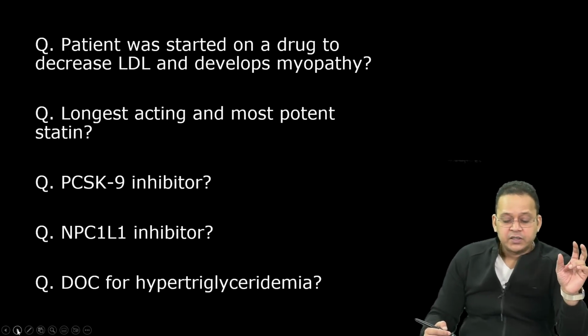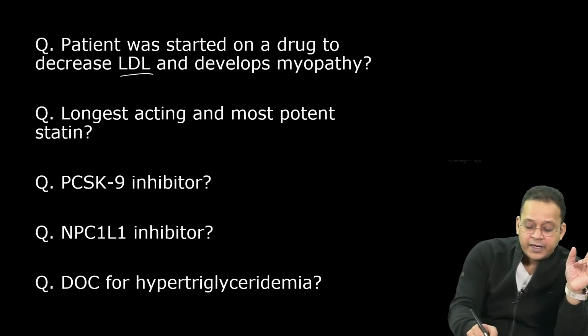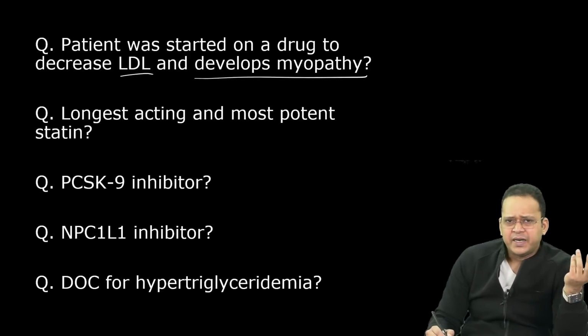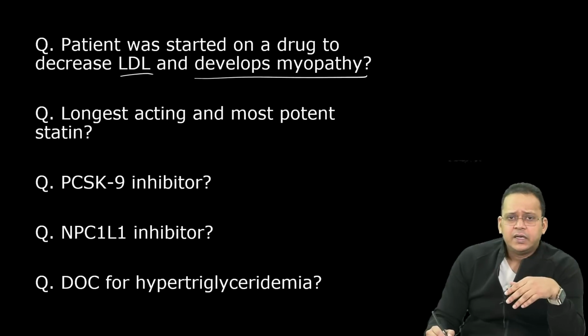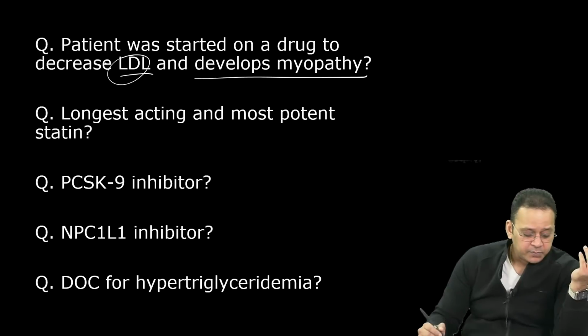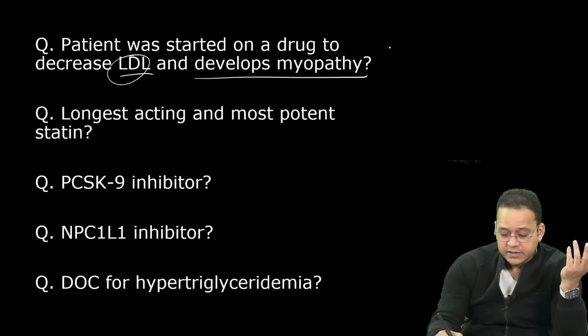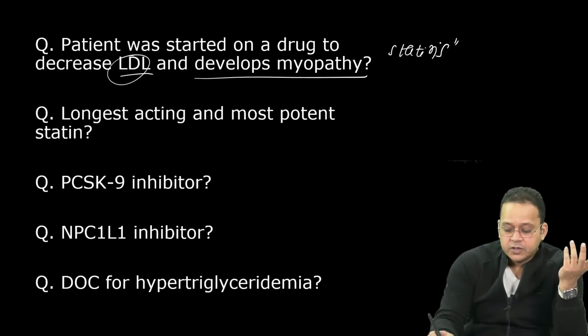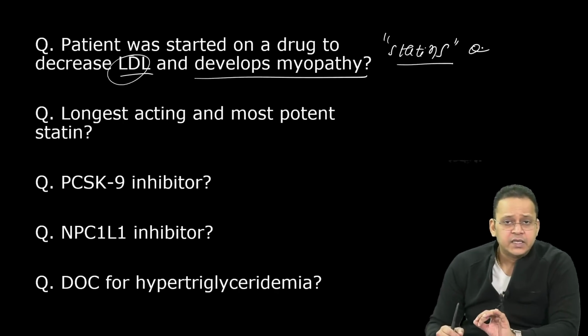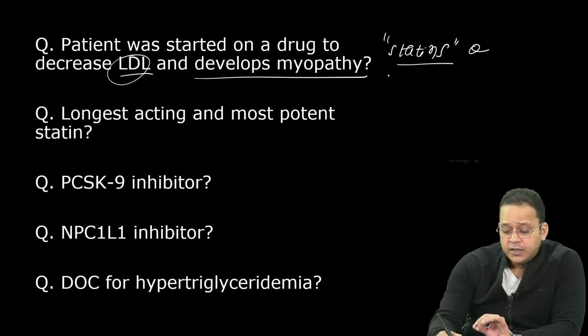Patient was started on a drug to decrease LDL and develops myopathy. So he might be suffering from any disease like MI or angina or diabetes. He was given a drug to decrease LDL and he develops myopathy. It's a simple one. Which one is that? Excellent, guys. Your answer would be statins. Remember, statins causing myopathy is a frequently asked MCQ.